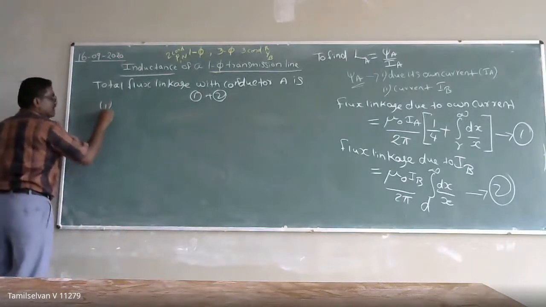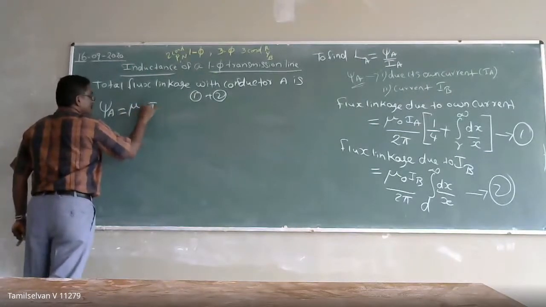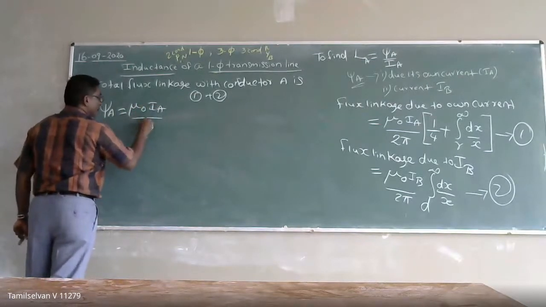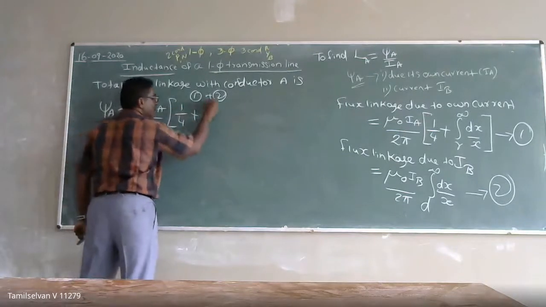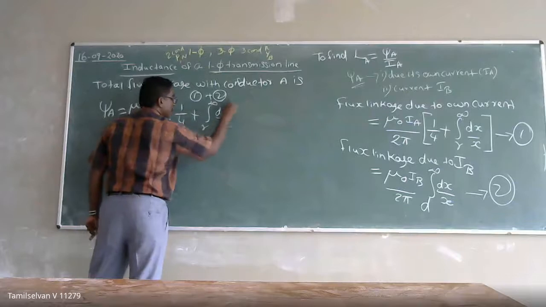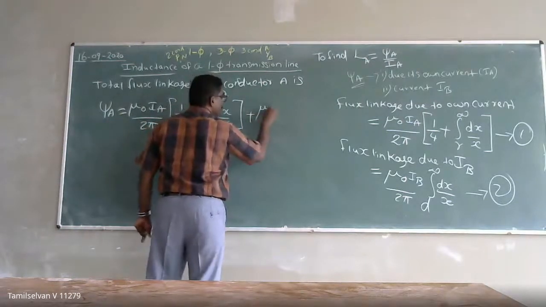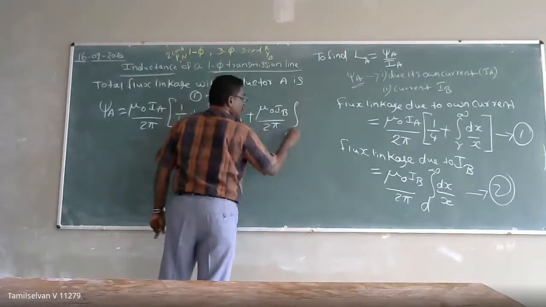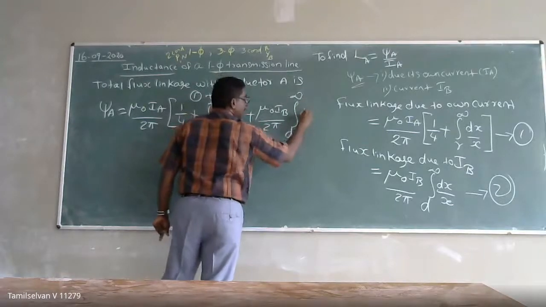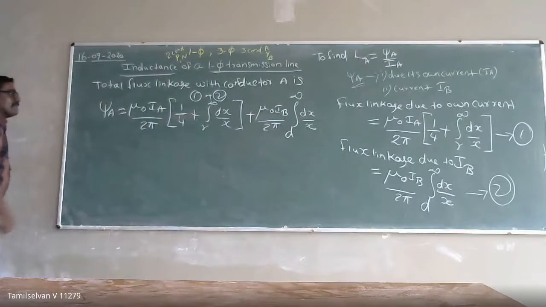It means flux linkage phi A will be equal to mu naught IA by 2 pi times 1 by 4 plus the integral of r to infinity dx by x, plus mu naught IB by 2 pi times the integral of d to infinity dx by x. This is the total flux linkage in conductor A.